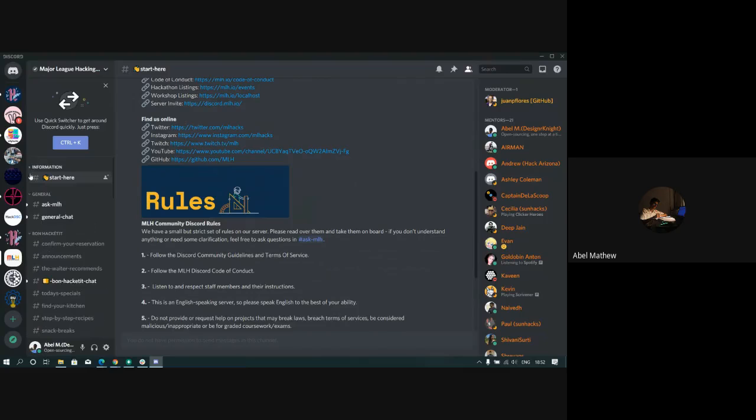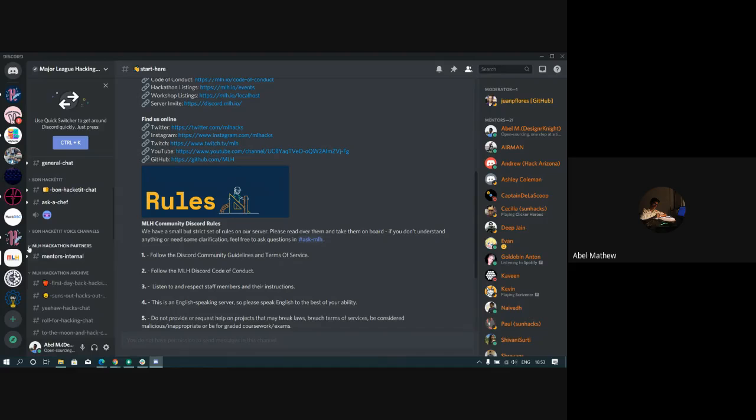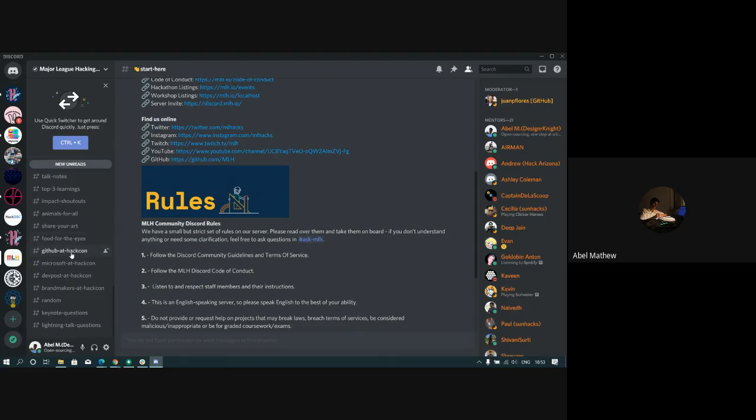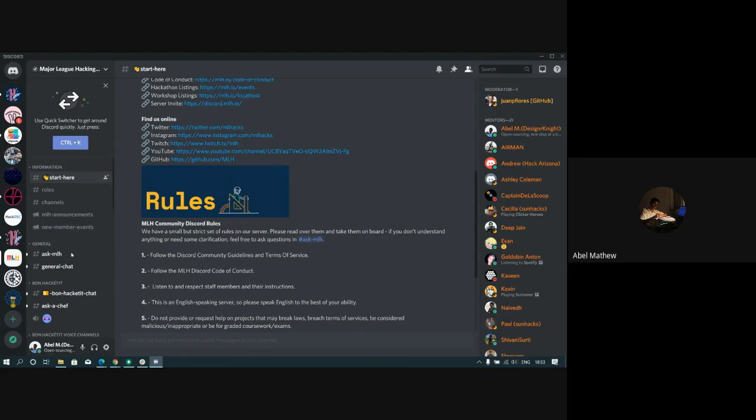In Discord, we can club channels together. So you can see the information section is clubbed together. There are 3 text channels and 2 announcement channels, which are not voice channels. We have general clubbed, one club for this hackathon, one club for internal, and one for the archive. So this is something with Discord, as you can club them together. And what else about Discord?